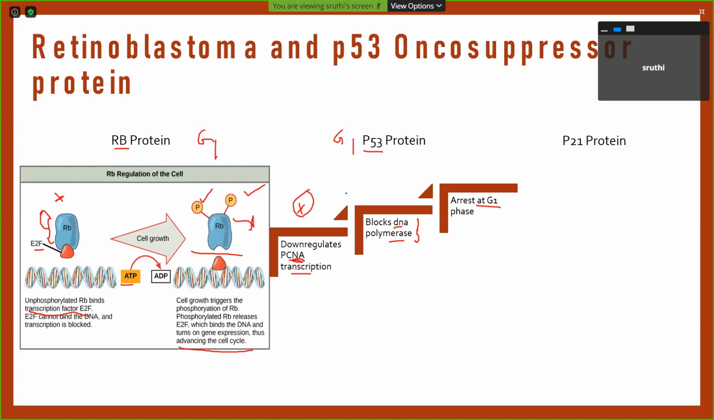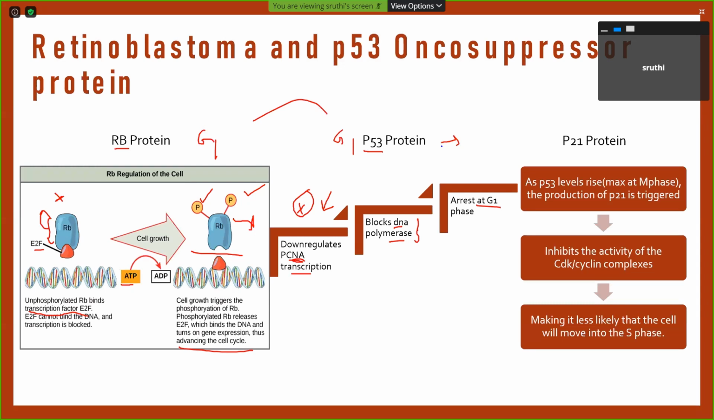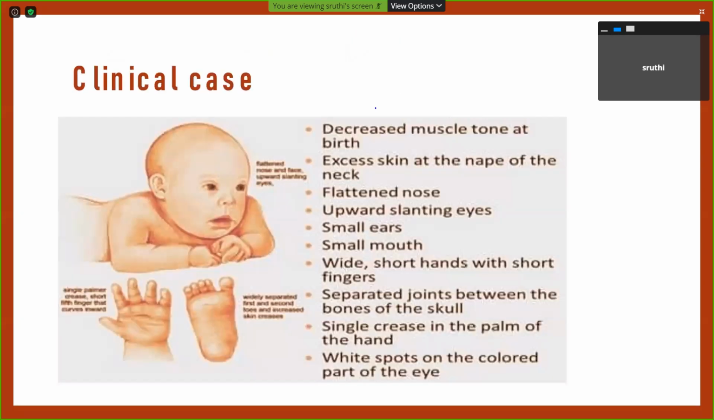But when you're adding phosphate, it is going to advance. So again, the same basic thing as the RB protein. And because of an increase in P53 levels, there is also an increase of P21, which inhibits the CDK cyclin complexes, making it less likely to enter into the S phase. So this also is acting at G2 phase. This is all about the phases and the regulation of the cell cycle.